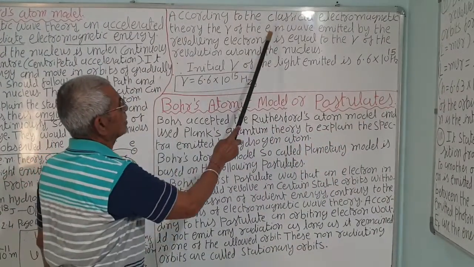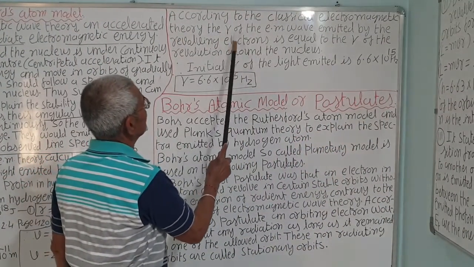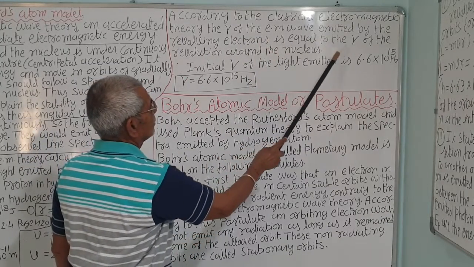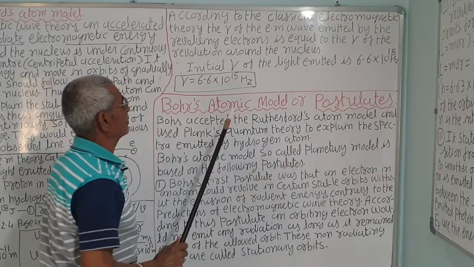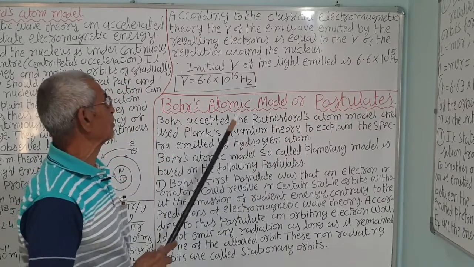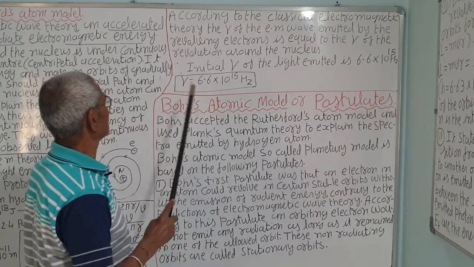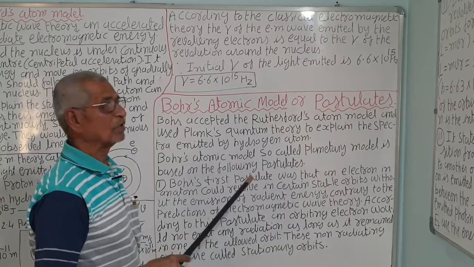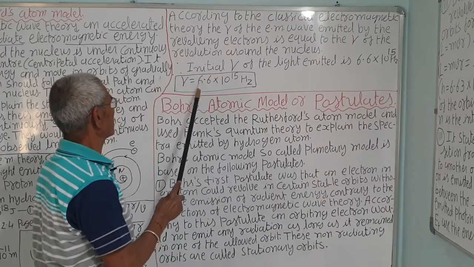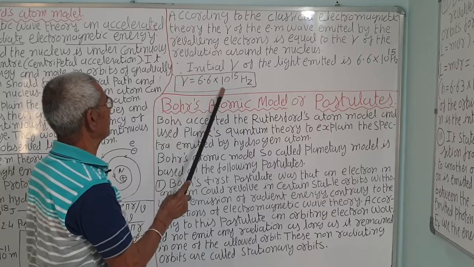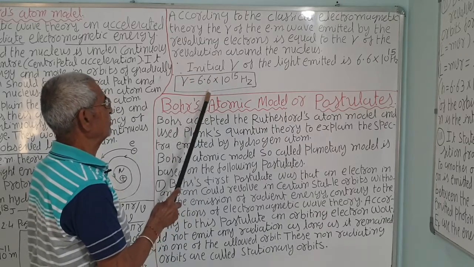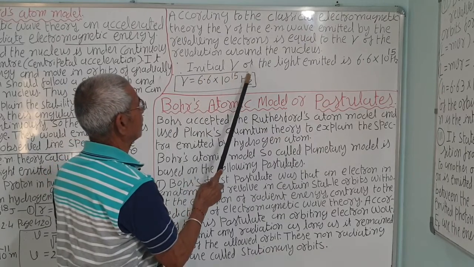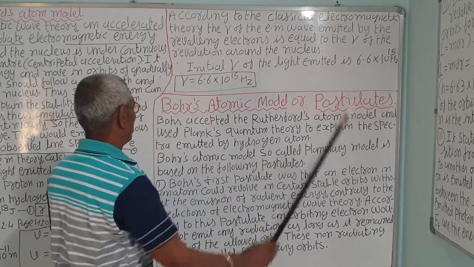So, according to the classical electromagnetic theory, the frequency of the electromagnetic waves emitted by the revolving electron is equal to nu, that is, whatever the frequency of the electron, that will be the frequency of the radiation emitted. So the frequency of the circulating electron is 6.6 into 10 raised to 15, and the radiation emitted will have the same frequency. So the initial frequency of the light emitted is also the same.